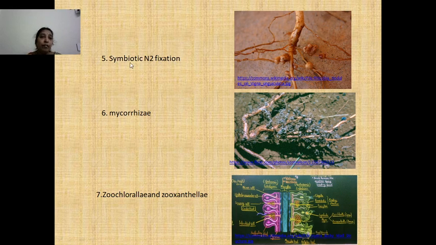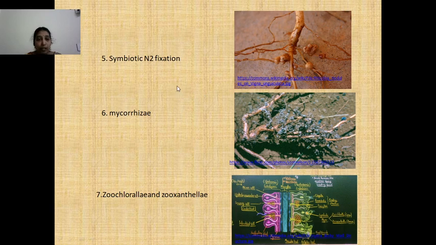A good example is the symbiotic relation between the root nodules of legumes and the rhizobium bacterium. The rhizobium bacterium lives in the root nodules of legume roots. It fixes the atmospheric nitrogen and supplies it to the plant, whereas the plant provides food material and shelter to the bacterium. So there is a mutual benefit to both the bacterium and the legume plant.